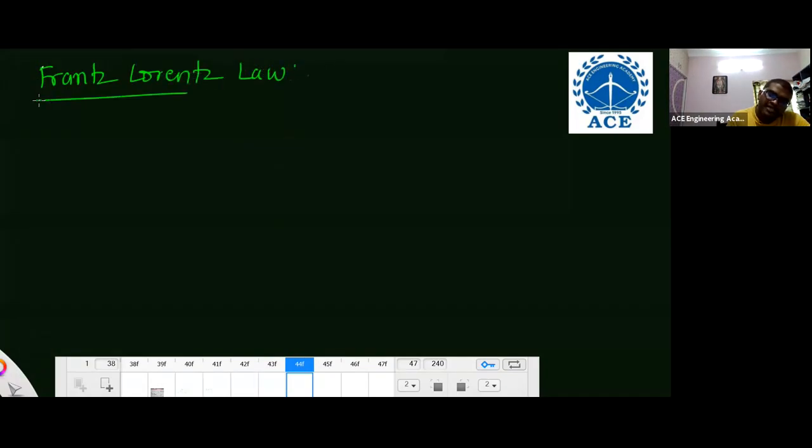The Franch-Lorentz law gives the relationship between electrical conductivity and thermal conductivity of a material at a particular temperature. What is that Franch-Lorentz law? K by sigma is proportional to T.